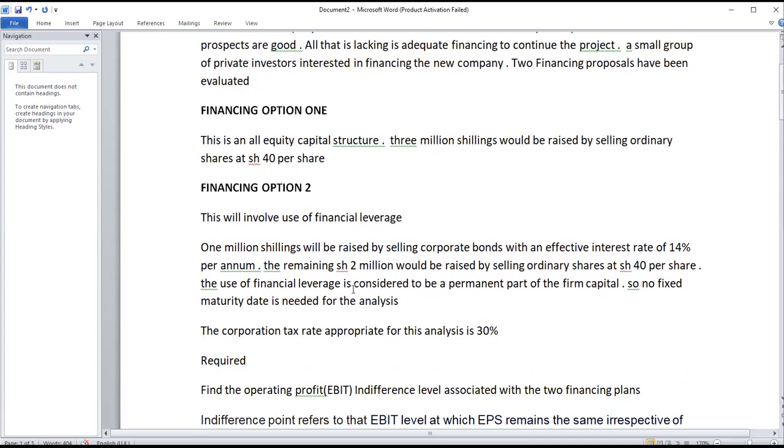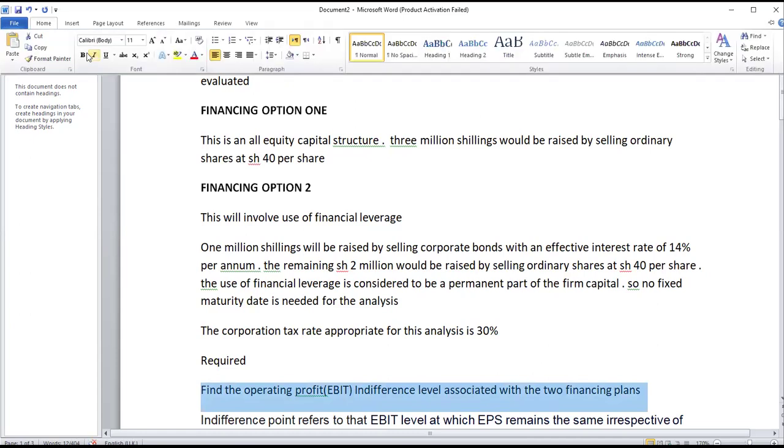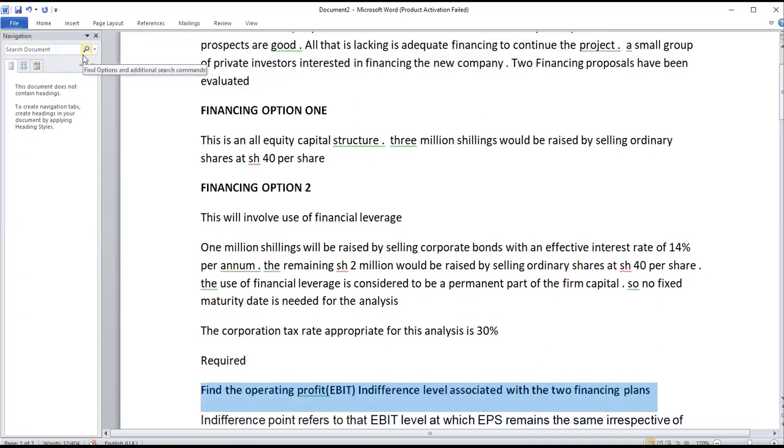The use of financial leverage is considered to be a permanent part of the firm's capital, so no fixed maturity date is needed for the analysis. The corporation tax appropriate for this analysis is 30%. Required: find the operating profit, EBIT, indifference level associated with the two financing plans.